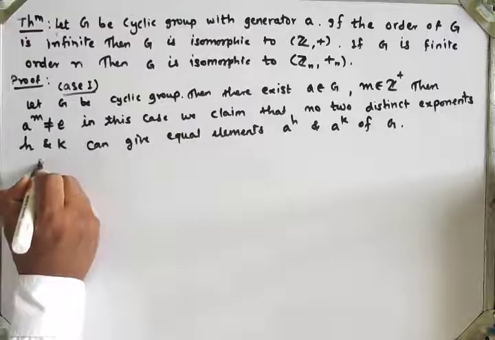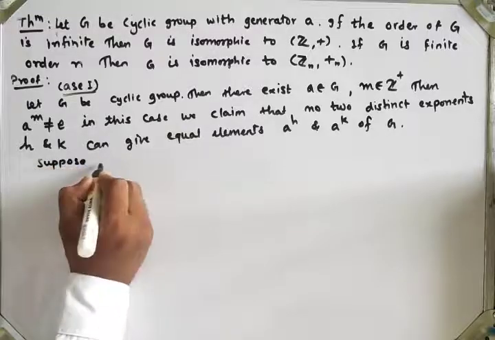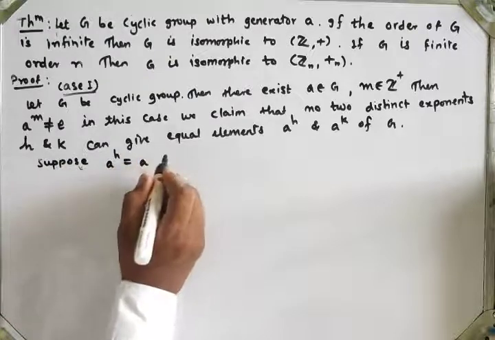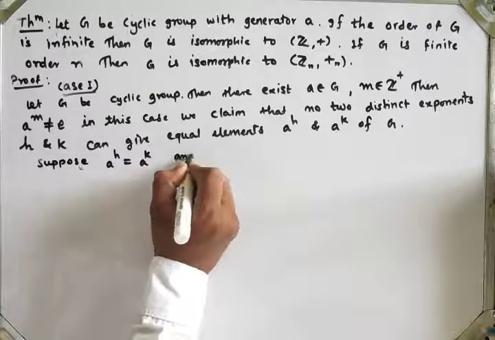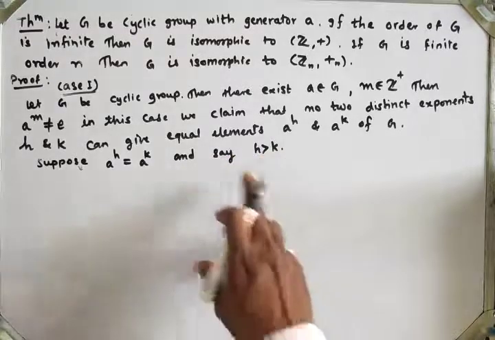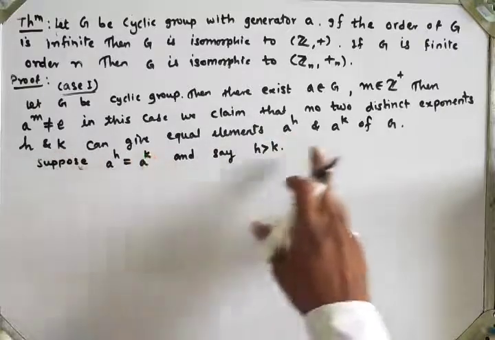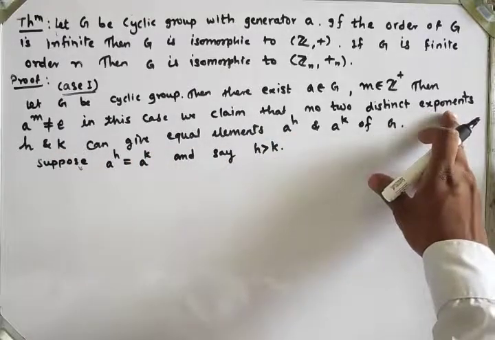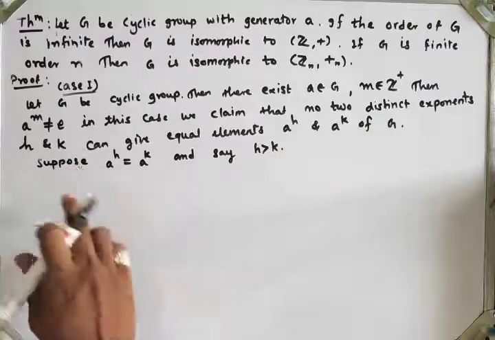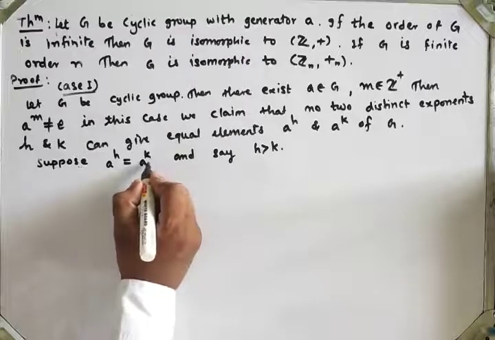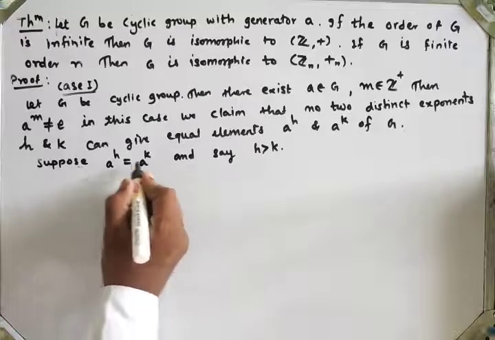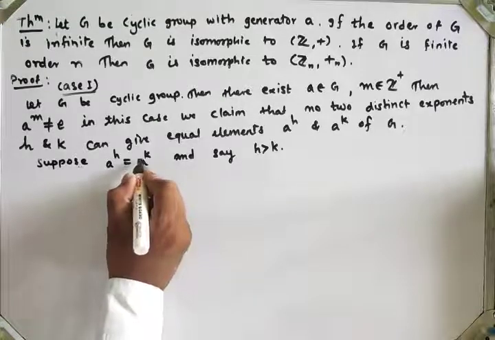So suppose here A raised to h is the same as A raised to k, and say h is greater than k. We have to show that two distinct exponents h and k do not give equal values. Suppose both are equal, so what will happen? I will take A raised to k from the right side to the left side, so on the left side we get A raised to minus k.